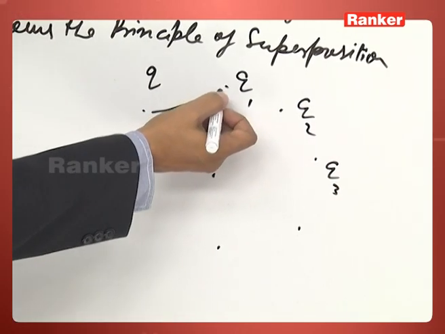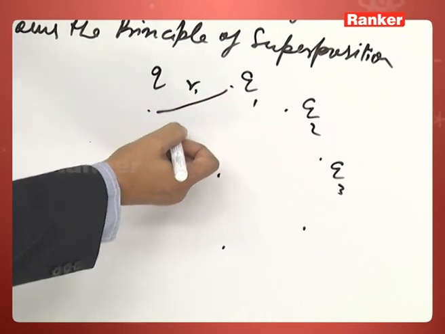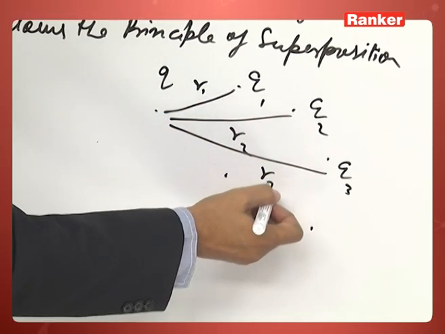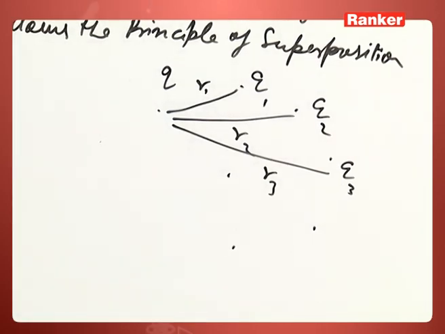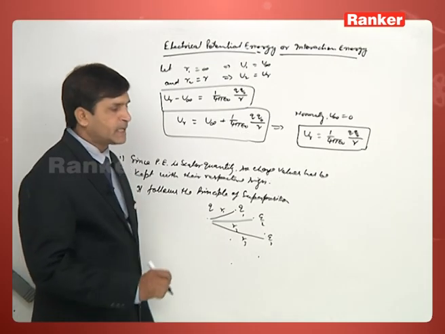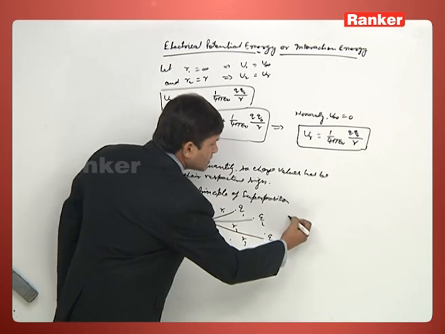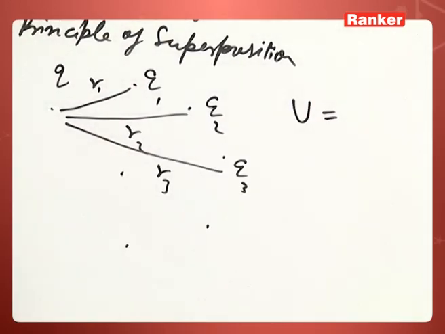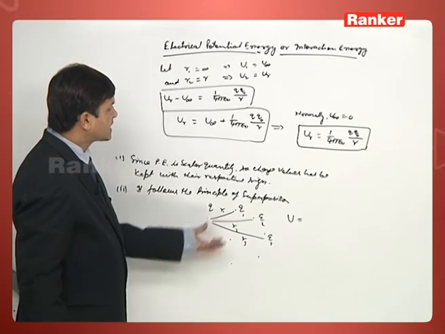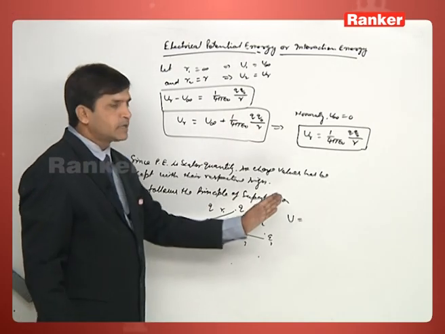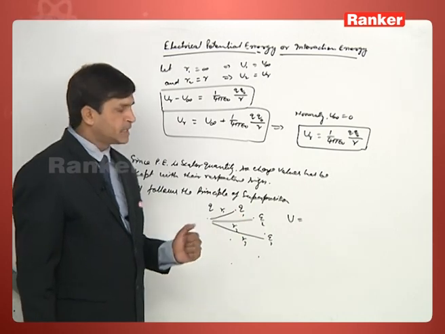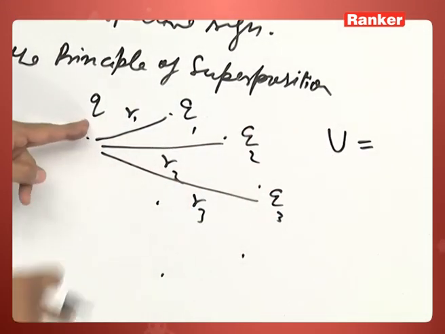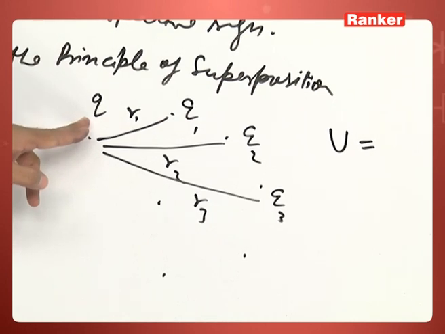So, the distance between Q and Q1 is r1, Q and Q2 is r2, Q and Q3 is r3. And if we want to find the interaction energy of the system with respect to infinity, it is just like we are bringing the charges together one by one. Initially only charge Q was there.